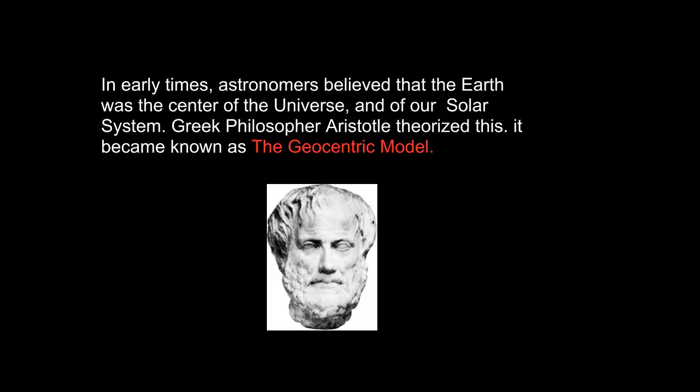Before we get into the evidence, let's get into the history part first. The first ideas of where Earth lay in the universe came from the famous Greek philosopher Aristotle. He theorized that the Earth was the center of everything and that the Sun, with other planets, revolved around it. This became known as the geocentric model. To help remember it, the root of geocentric is geo, like geography, which represents Earth.